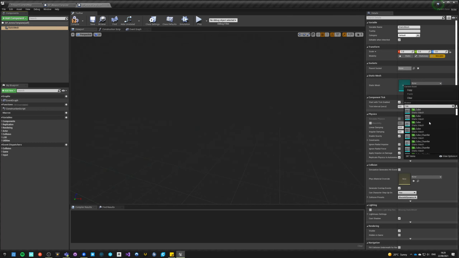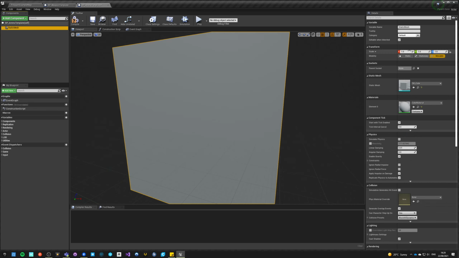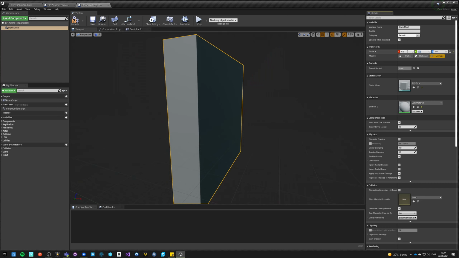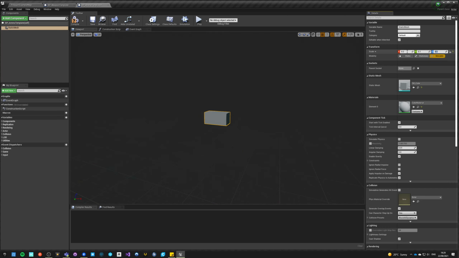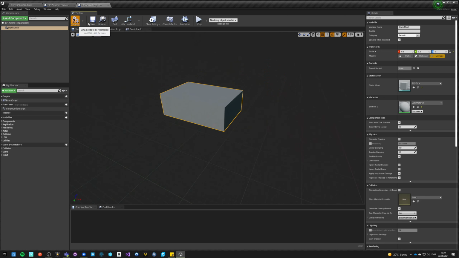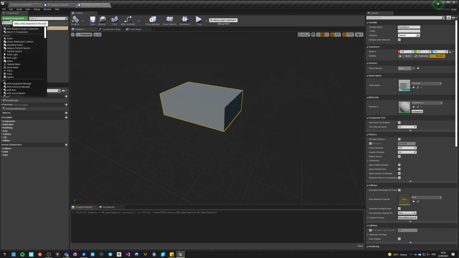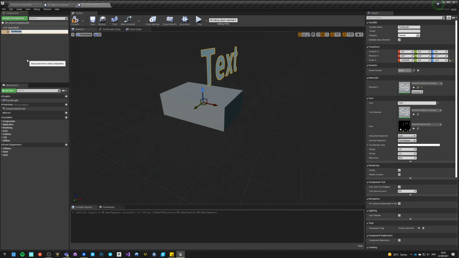1 meter cube even. And the scale of it is 0.2 by 0.1 by 0.1. Okay, or even 0.3, 0.2, 0.1. Okay, a box, let's say. And we also might need text, because why not?